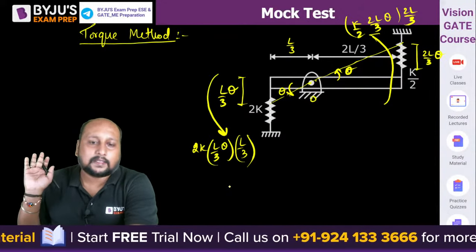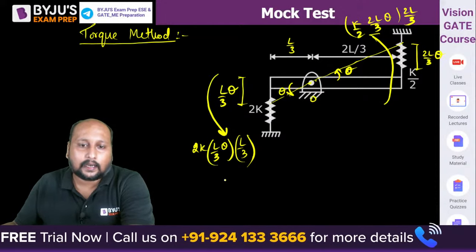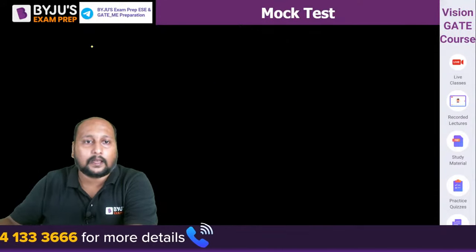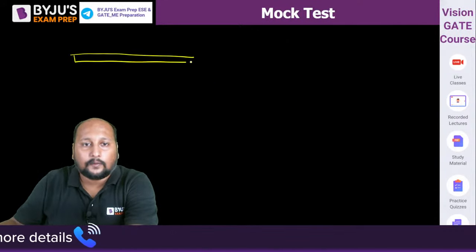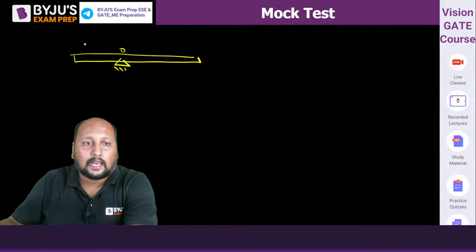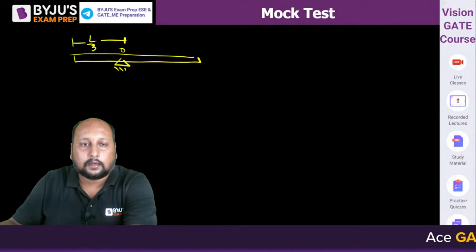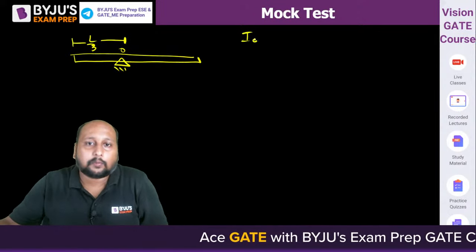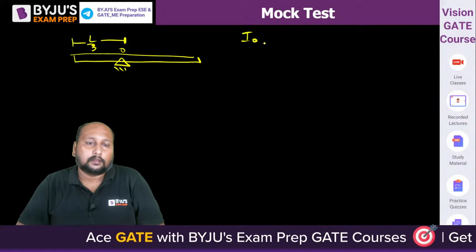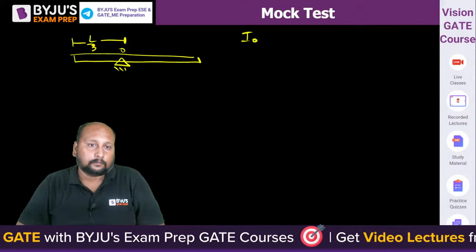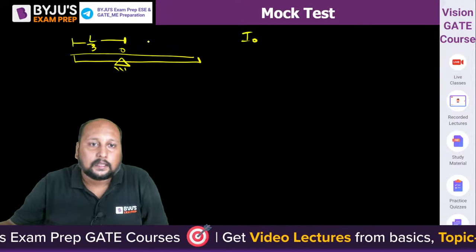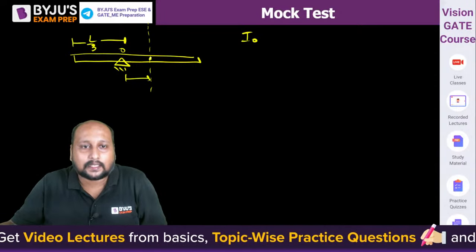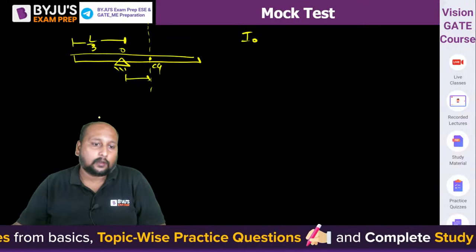Only this much moment is there, so we can say I naught. Now what will be the moment of inertia of the rod about point O? If I have a rod which is hinged at this point, at a distance of L by 3, what will be the mass moment of inertia about this point O? Quickly. Can we say the center line will be somewhere around here? What will be this distance? If this is the center line CG, how much will this be?